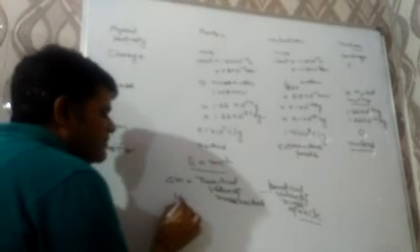That is known as mass defect. Numericals will be there, and if the mass defect is 1 AMU, then the energy comes out to be 931.6 mega electron volt.